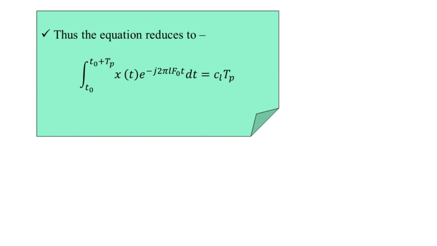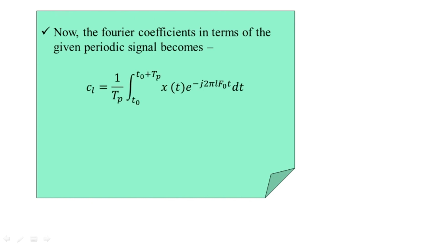So the Fourier coefficients in terms of the given periodic signal become c_l equals 1 upon Tp times the integral from t0 to t0 plus Tp of x(t) e^(-j2πlF0t) dt, which in general is 1 upon Tp times the integral over the time period Tp of x(t) e^(-j2πlF0t) dt.